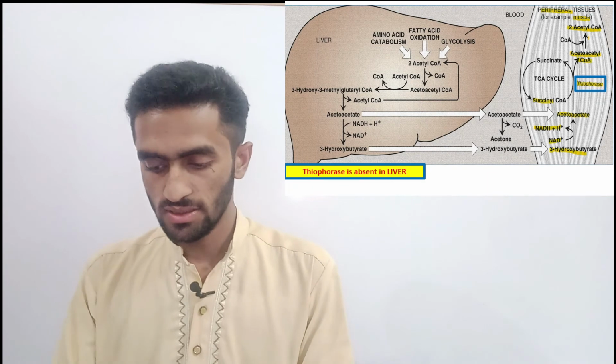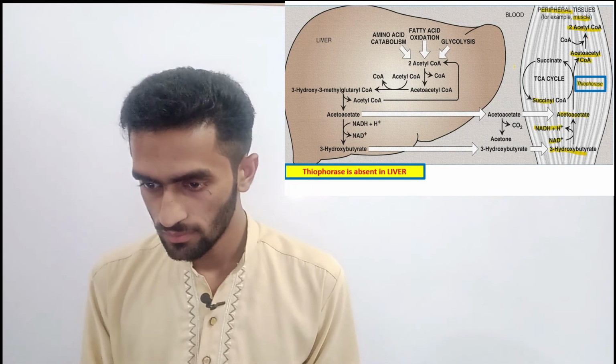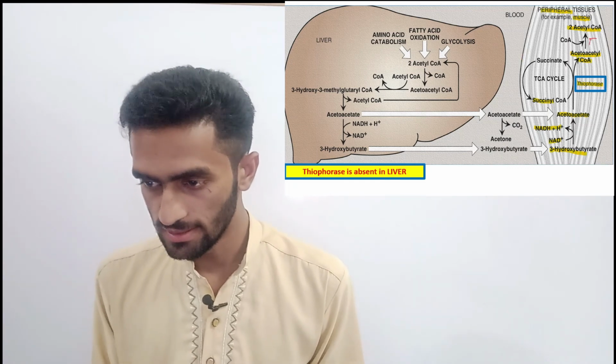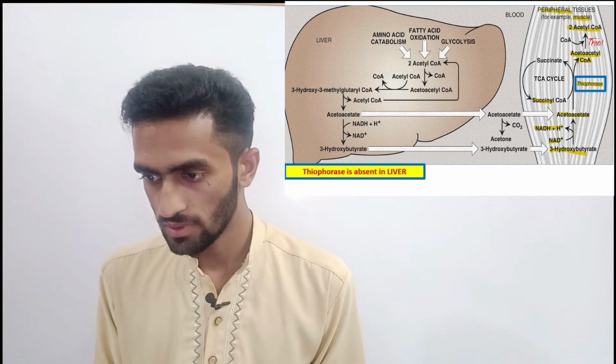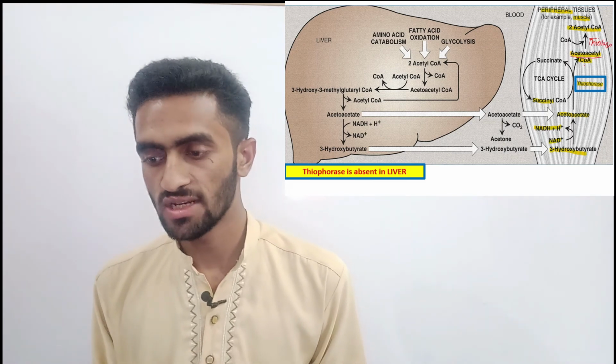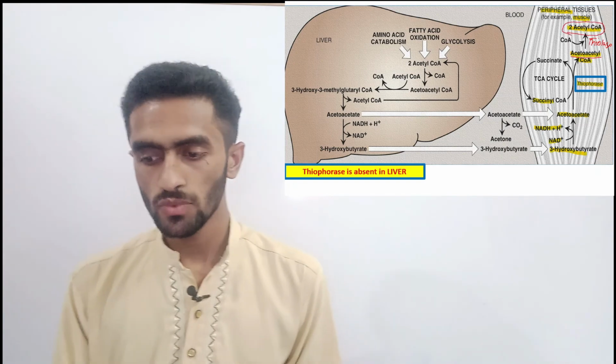In this step, the thiolase enzyme is used to split the acetoacetyl-CoA into 2 acetyl-CoA.